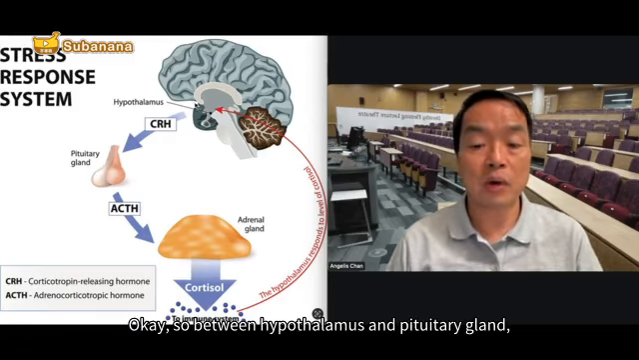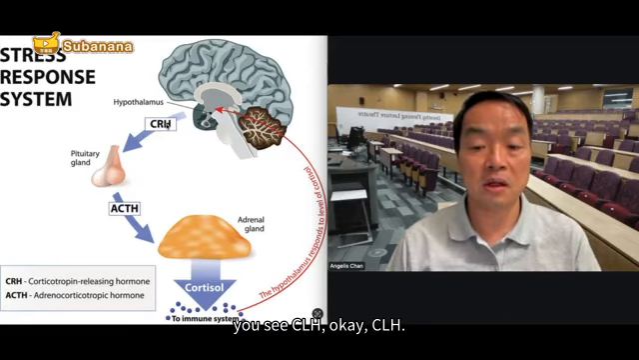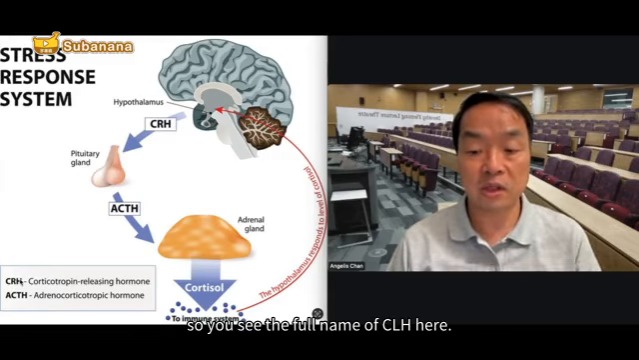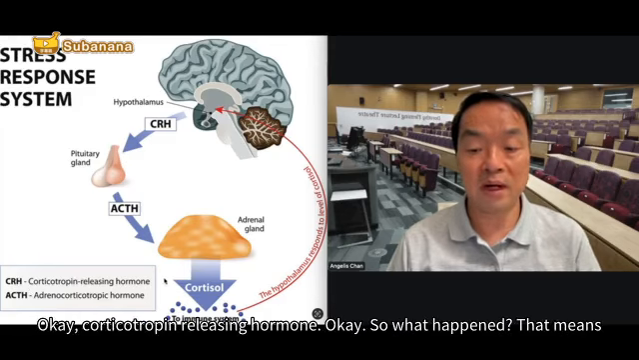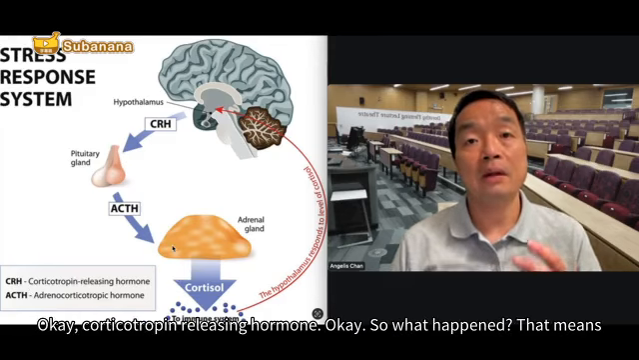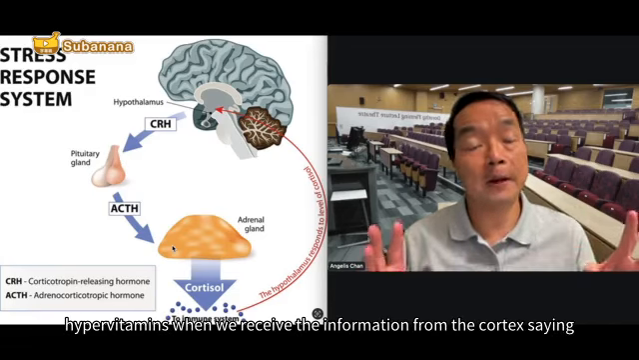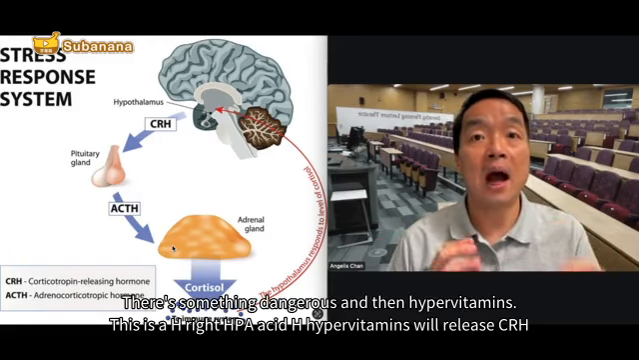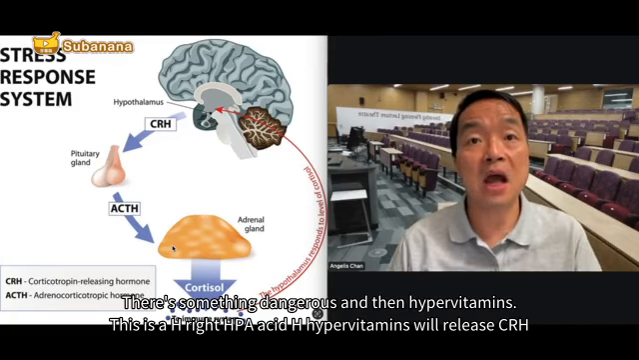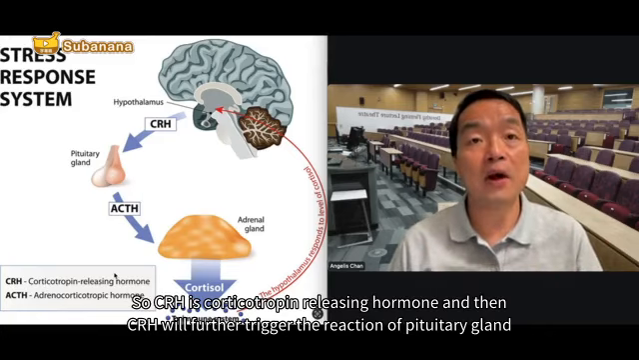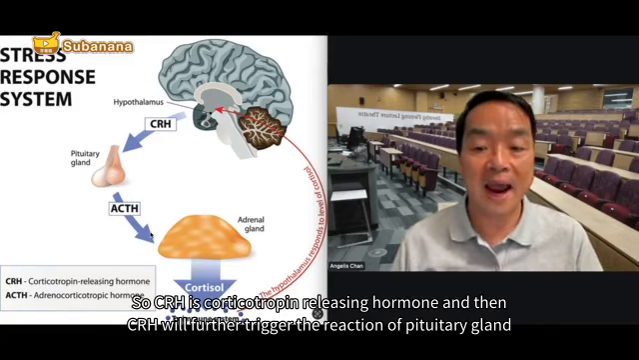Between the hypothalamus and the pituitary gland, you see CRH. What is CRH? CRH is a kind of hormone. You see the full name of CRH here: corticotropin releasing hormone. That means when the hypothalamus receives the information from your cortex saying there's something dangerous, the hypothalamus, this is the H in HPA axis, will release CRH, corticotropin releasing hormone.